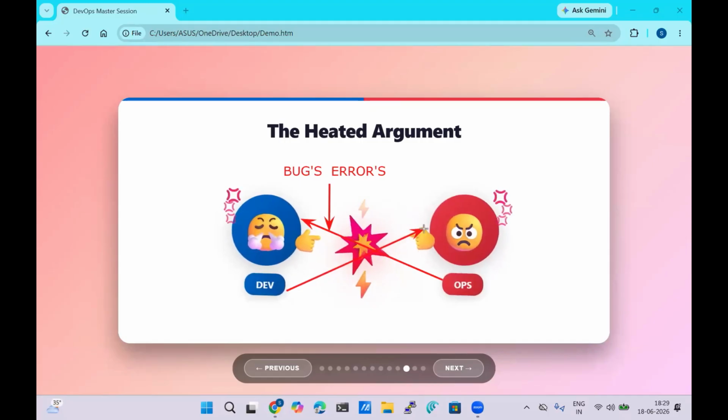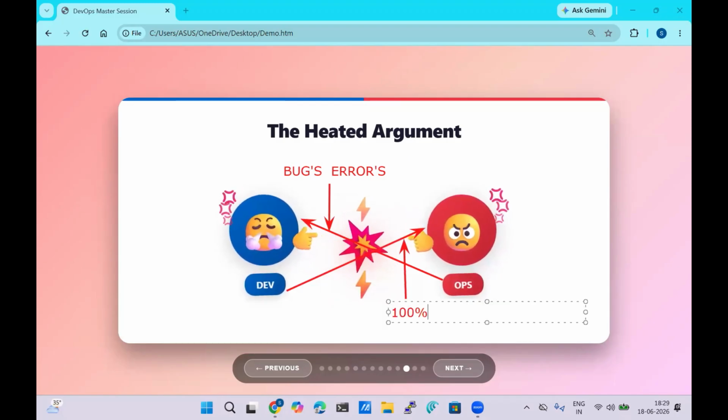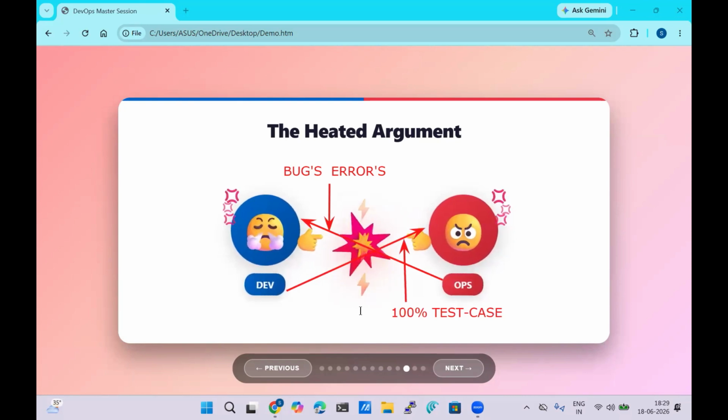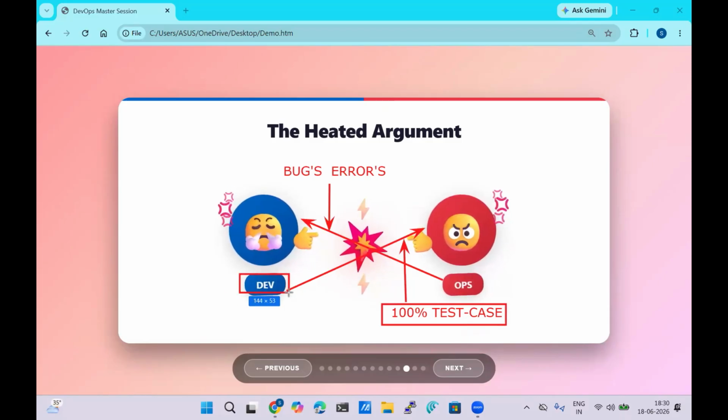But the development team, what will they say? Whatever 100% test cases passed code we are having, we have given to you.